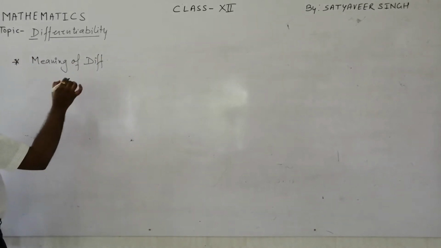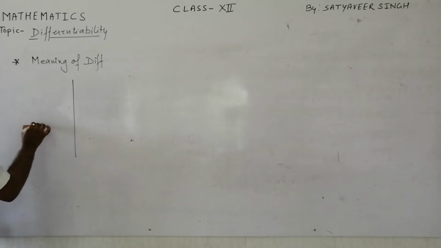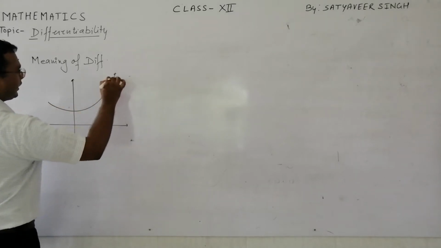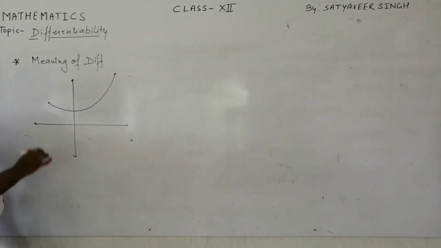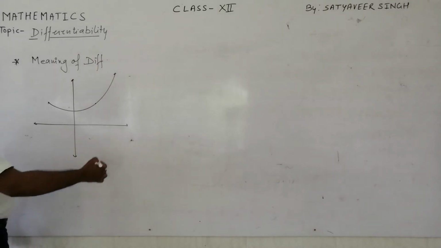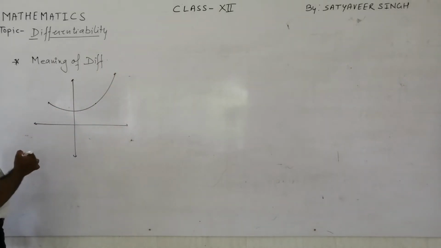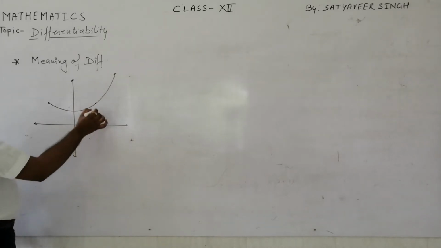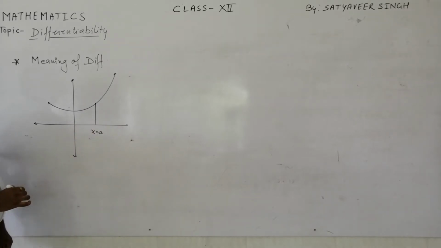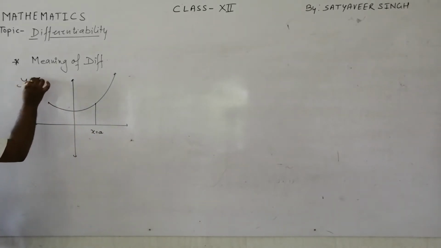differentiability, if you ask, is this: if there is a function, maybe the graph or the curve of the function is given like this. If this function is differentiable at some point, and you want to check this, you will have to check the right derivative and left derivative of that function at that particular point. Maybe I am talking about this particular point, x is equal to a. So this function y is equal to f(x).